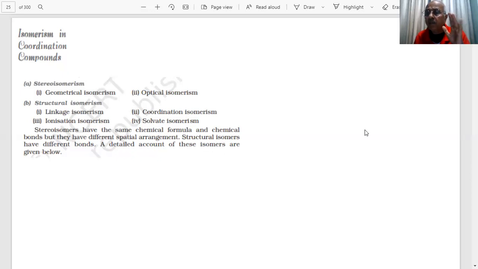We are talking about isomerism in coordination compounds. Isomerism is a very important topic. We have told you yesterday, students, what type of isomerism we discussed yesterday. We discussed geometrical isomers, and I said very important, geometrical isomers.